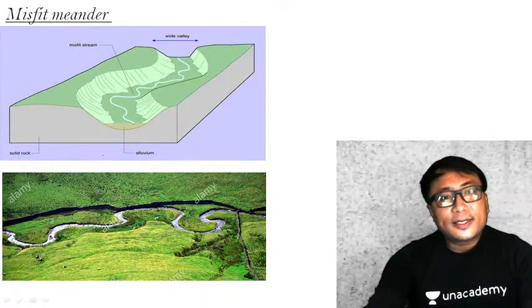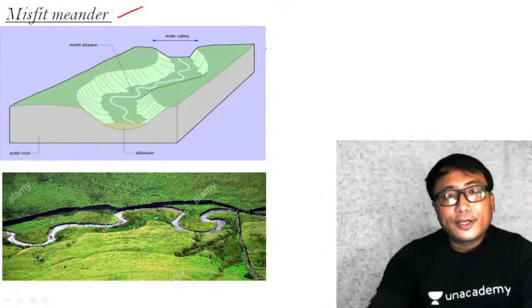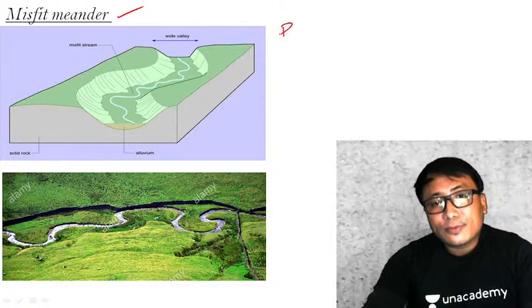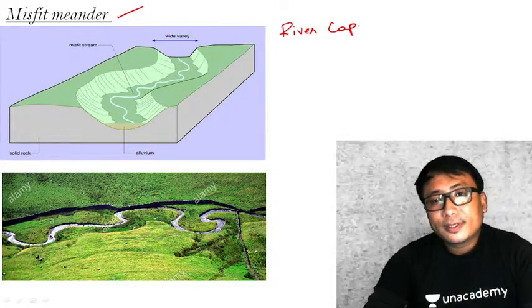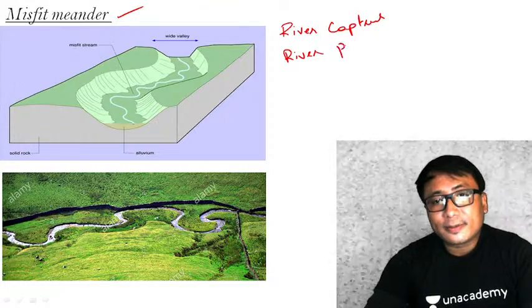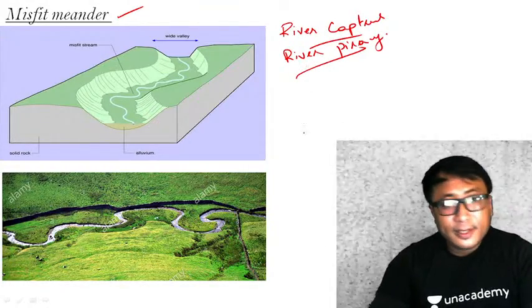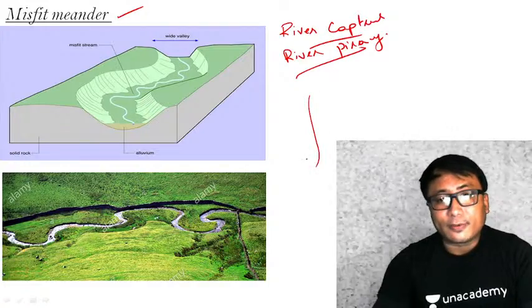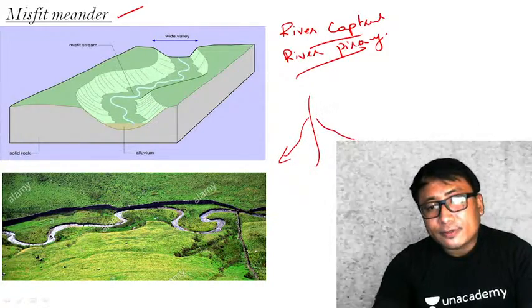Now, another type of landform is known as misfit meander. You see here, we have already seen what river capture is. River capture or river piracy. Now, what is this river piracy, river capture? Say for example, this is my water divide, and one river is flowing here, one river is flowing here.